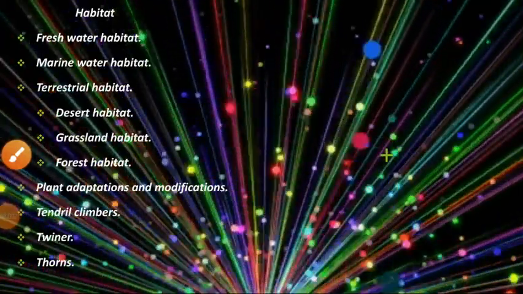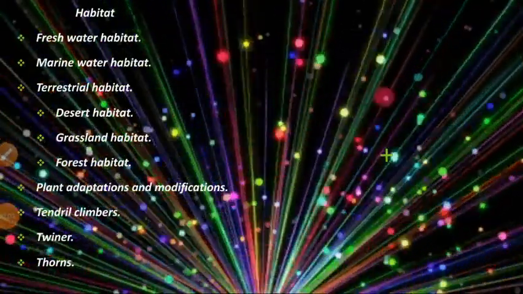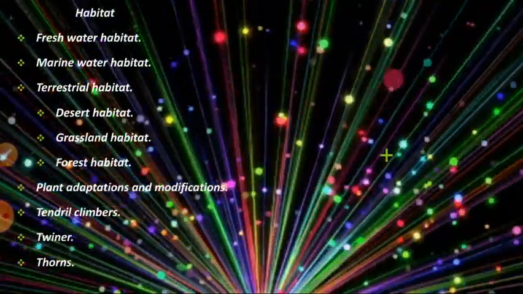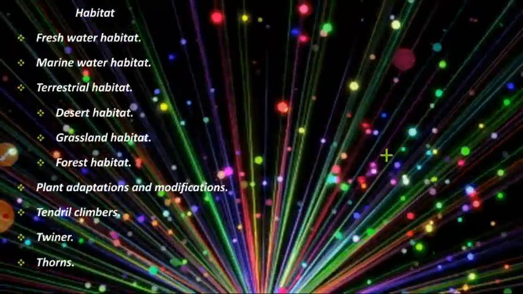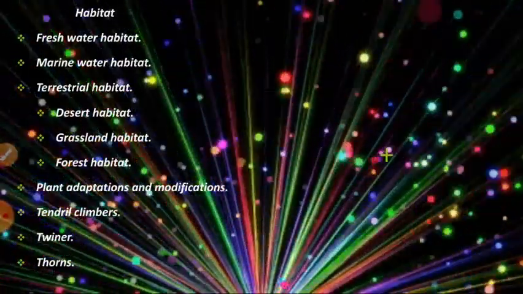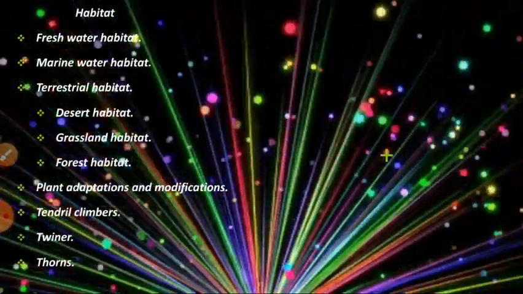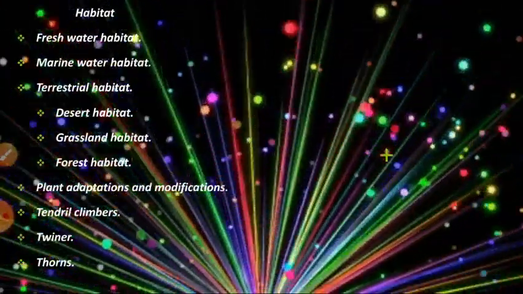In today's class we are going to see about the types of habitats. First tell me, what do you mean by habitat? Habitat means each and every living organism needs a place to live and reproduce. So that place is called habitat.